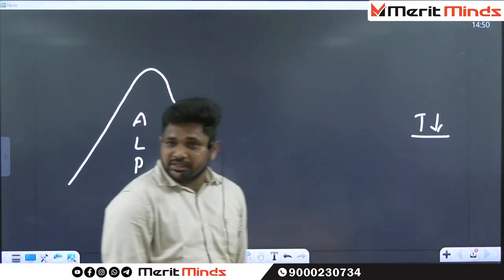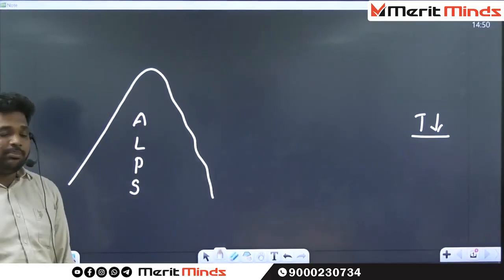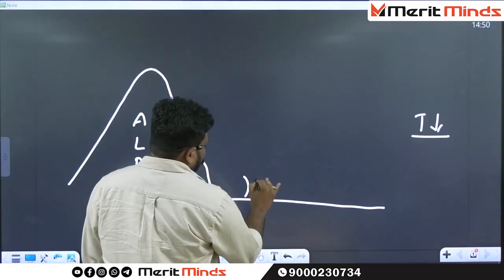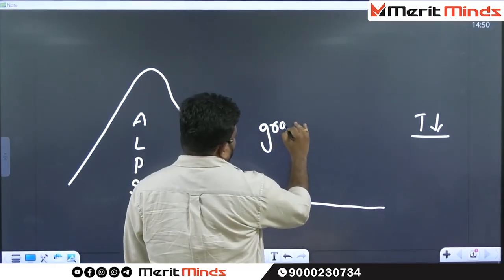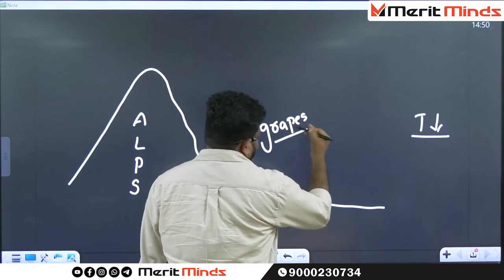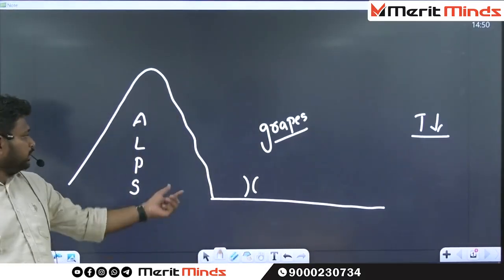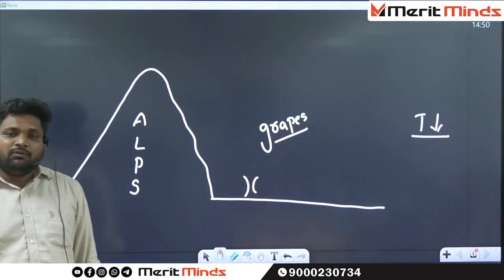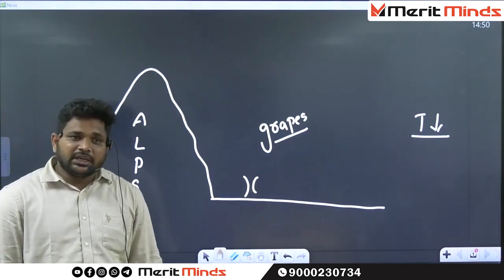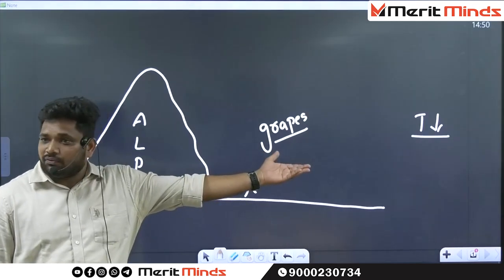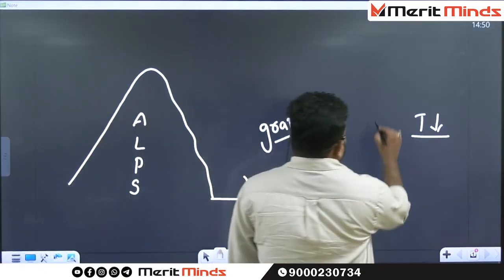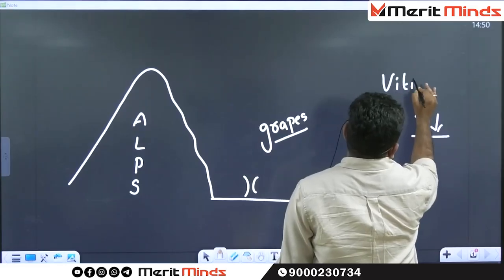Somewhat low temperatures. In the lower reaches, near the foothills of the Alps, people go for grape cultivation. What is the use of grapes? The grapes are useful for making wine. The cultivation of grapes for wine is also known as viticulture.